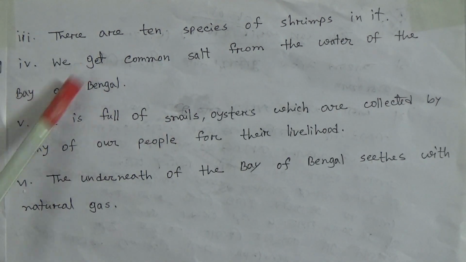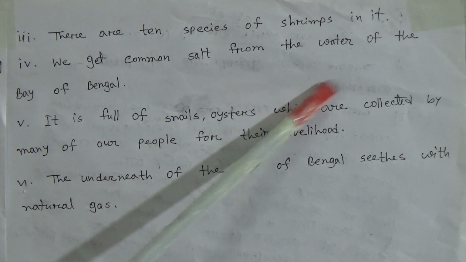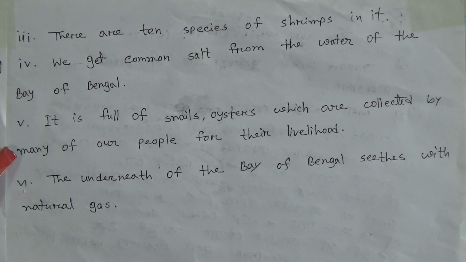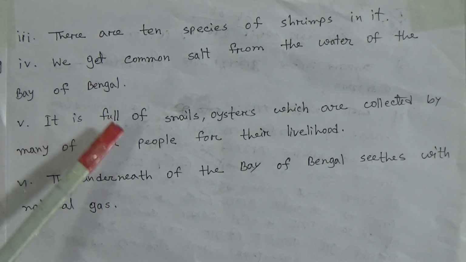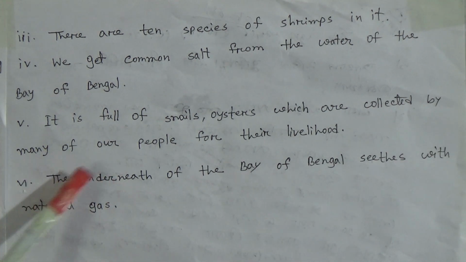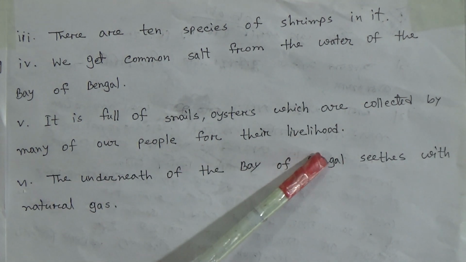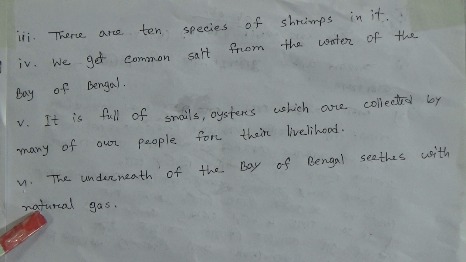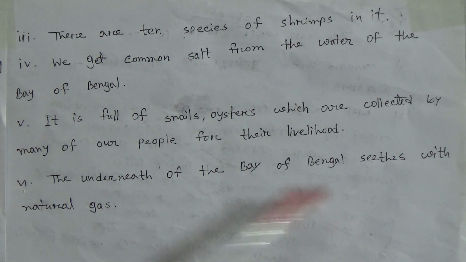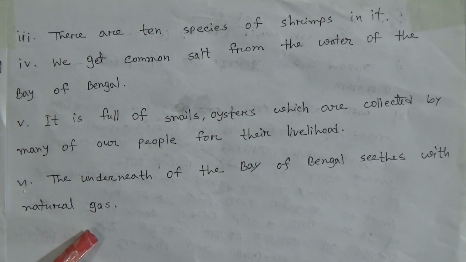Number 5, it is full of snails and oysters, which are collected by many of our people for their livelihood. Number 6, the underneath of the Bay of Bengal sits with natural gas.